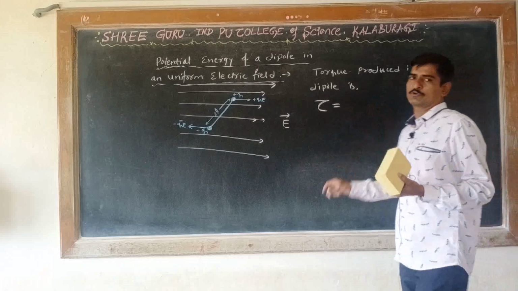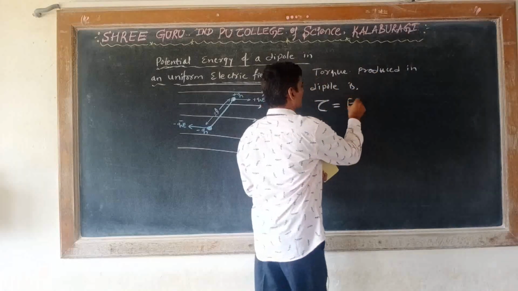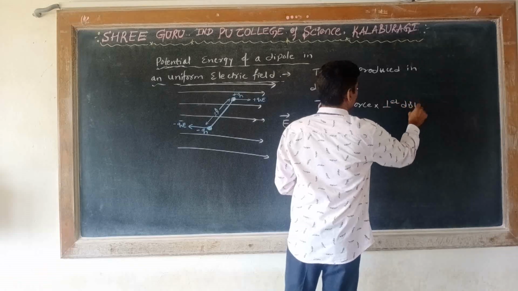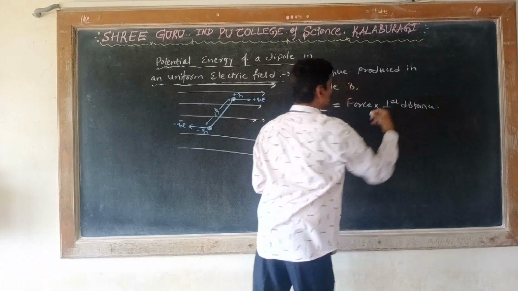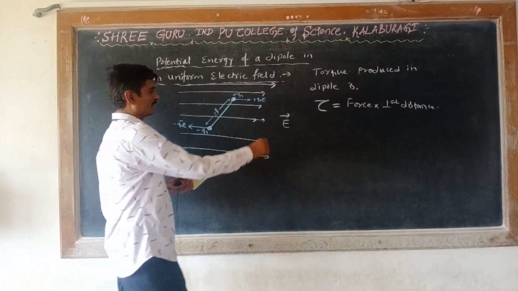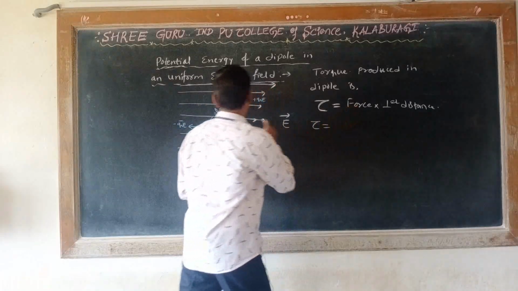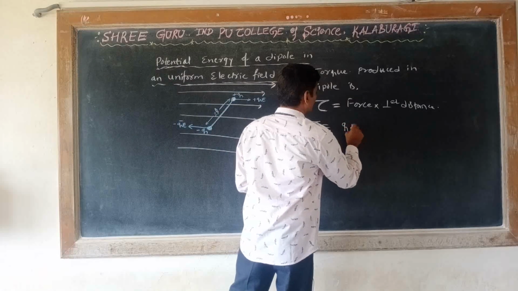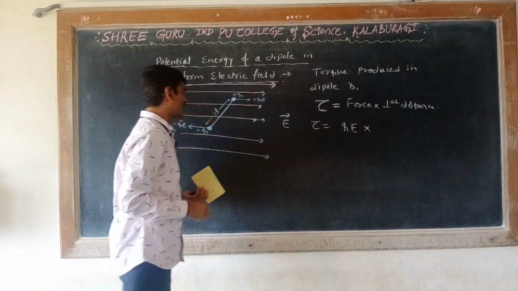Torque is equal to force into perpendicular distance, or lever arm, as you used to call it. So torque tau is equal to any one of the forces, QE, the magnitude of the force, into perpendicular distance.